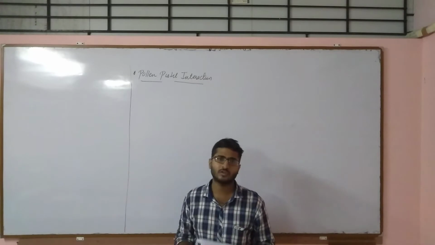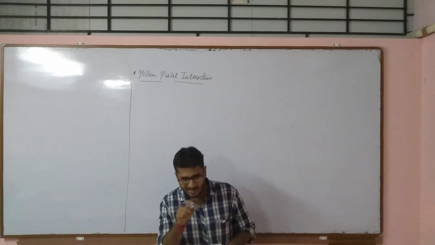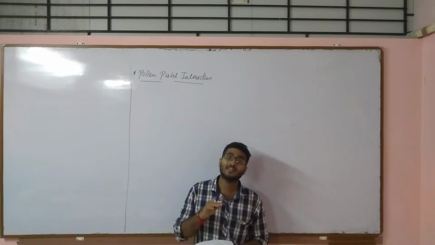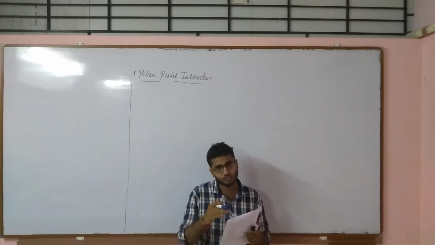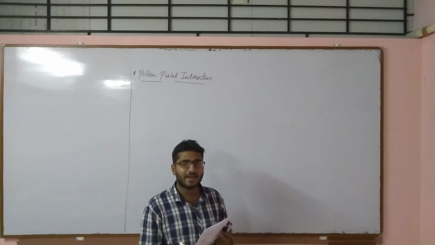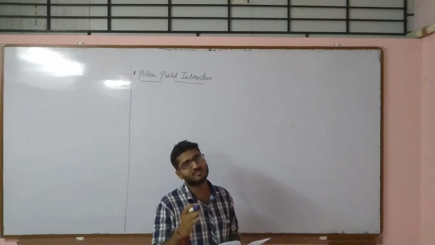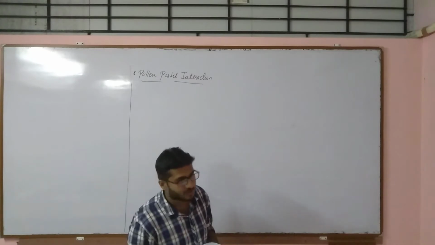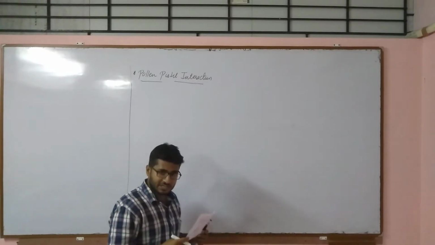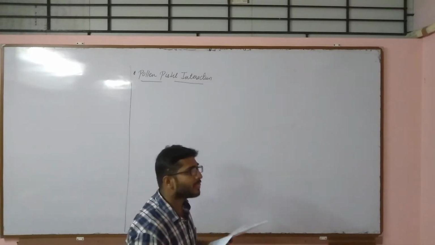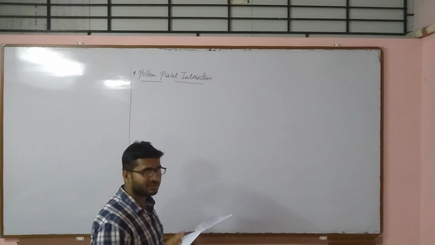For fertilization, both the gametes, that is the two male gametes which are there in the pollen tube, as well as the egg cell should fuse with each other to form a diploid zygote, and then they will facilitate fertilization, or in other terms we can say syngamy is achieved. Now pollen pistil interaction we will see, but before that, the introductory part: pollination, we have discussed.